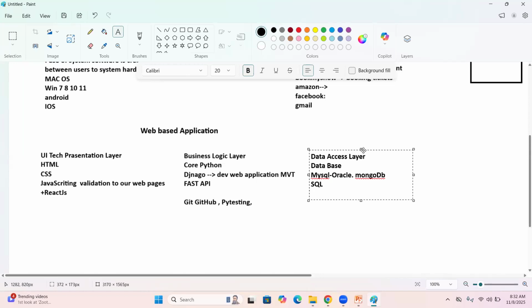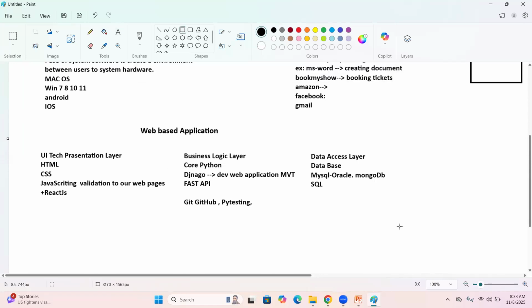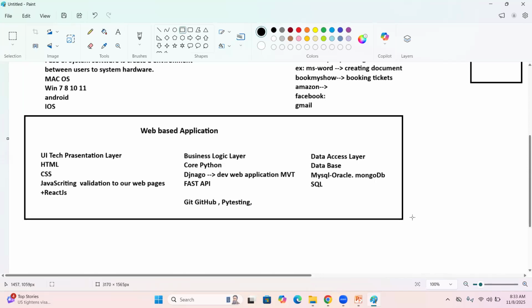If you want to become an end-to-end full stack Python developer, as a beginner we require all this knowledge: HTML, CSS, JavaScript, React.js, core Python, Django, Fast API, along with some tools in the backend layer like MySQL and Oracle. One server is enough, but even if you want to work with all the servers, the main thing required is SQL, a structured query language. So this is the end-to-end technology required for developing our web-based applications.